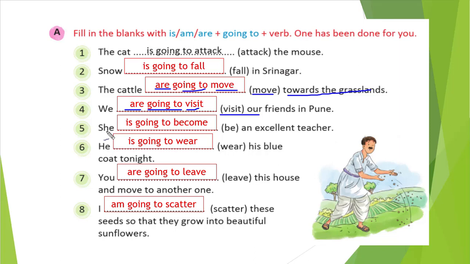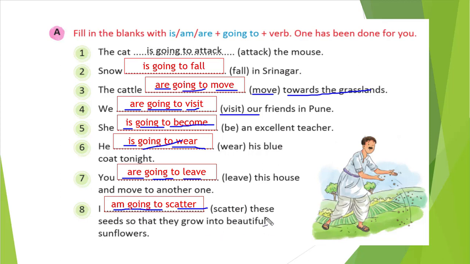You see 5, she is there, we will use is, then going to, then become. If he, she, it is there, we will write is, then going to, then the base form of the verb. With you we will always write are, then going to, and live, the base form of the verb. And the third one, with I we always write am, and going to, and the base form of the verb, that is scatter.